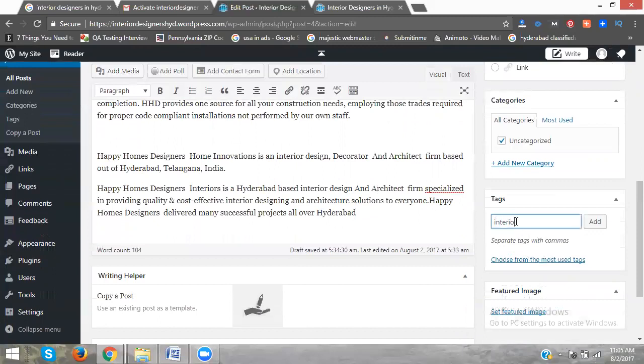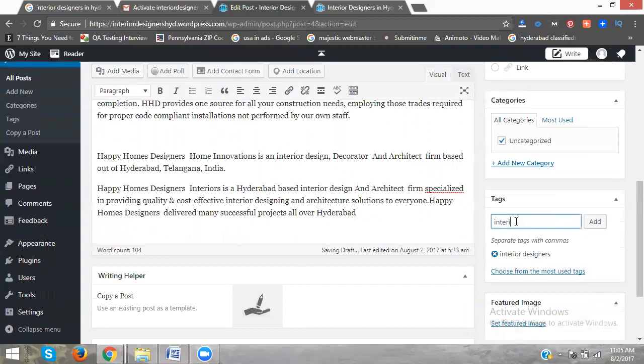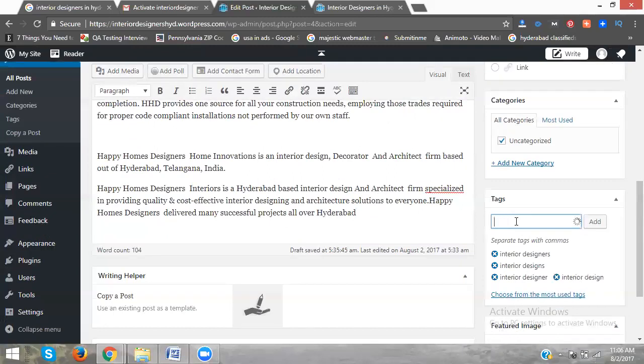Here, writing the tags: interior designers, interior designs, designer, design, interiors, Kukatpally, Kondapur, KPHB. So write tags like this, interior designers.